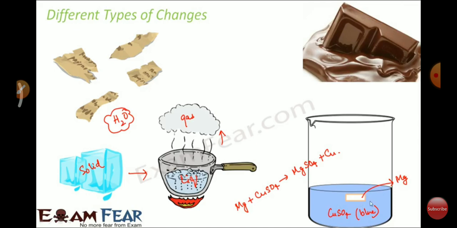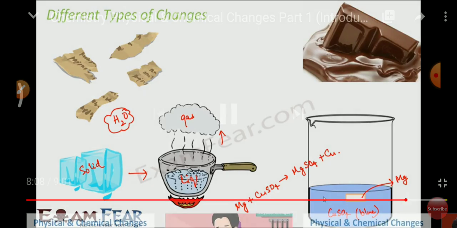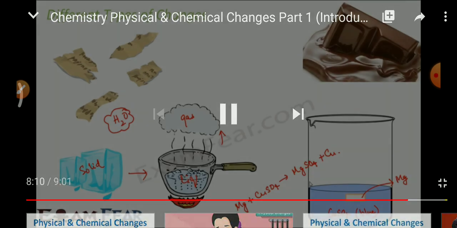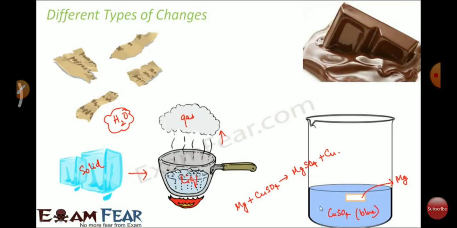But in this kind of change, you see, there is no change in size, there is no change in shape, there is no change in texture also. But what is the change here? There is a change in the chemical composition. Initially, the fluid was copper sulfate. Now the fluid is magnesium sulfate. So there is a change in the chemical composition. There is a change which has taken place internally.